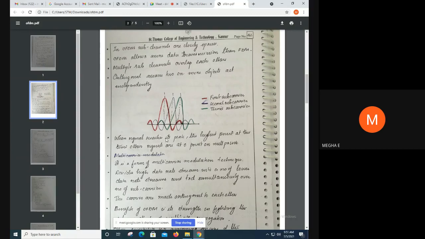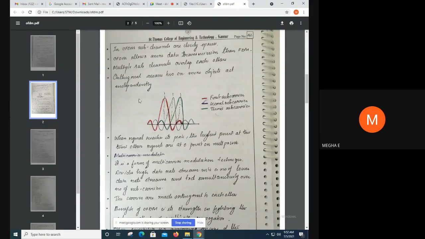That is, when the signal reaches its peak value, the highest point at that time, the other signals are at 0 point or null point. That means ഈ ഒരു green അല്ലെങ്കിൽ red അല്ലെങ്കിൽ blue any of this ഈ ഏത് സബ്കാരിയർ കൺസിഡർ ചെയ്താലും അതിന്റെ പീക്ക് വാല്യൂവിൽ there won't be any other peak, അല്ലെങ്കിൽ അതിന്റെ കറസ്പോണ്ടിങ് ആയിട്ടുള്ള വാല്യൂ എന്ന് പറഞ്ഞാൽ it will be a 0 point or a null point.